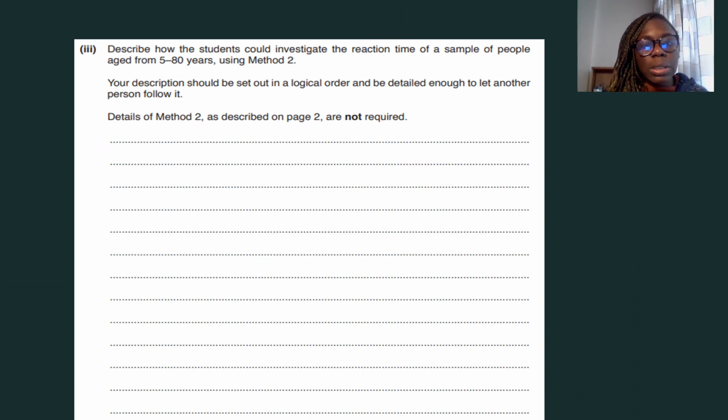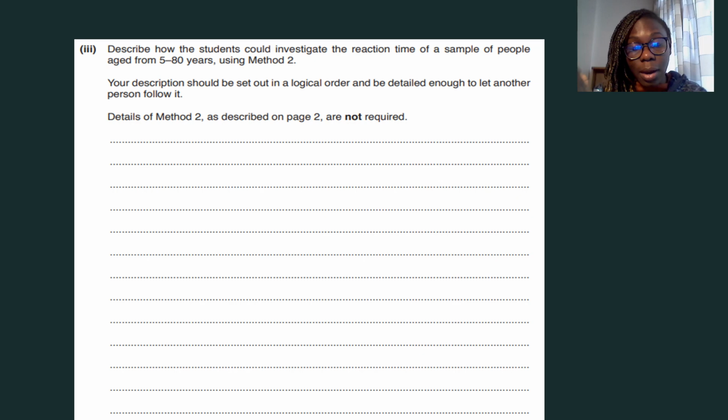The second question here says, describe how the students could investigate the reaction time of a sample of people aged from 5 to 80 years old using method 2. Now, in this question, students might be tempted, and I promise you this happens a lot, that they would say to themselves, well, the method has already been given, so I just need to rewrite the method. But if you look at the question a bit more carefully, it says your description should be set out in a logical order and be detailed enough to let another person follow it. I mean, that makes sense.